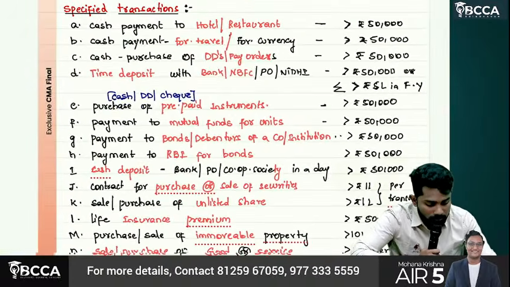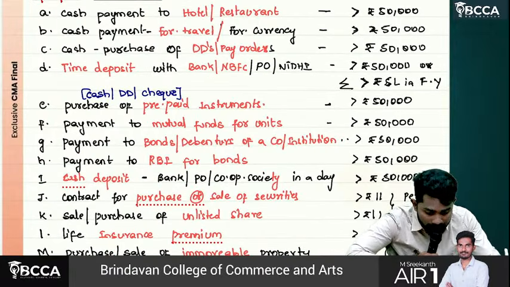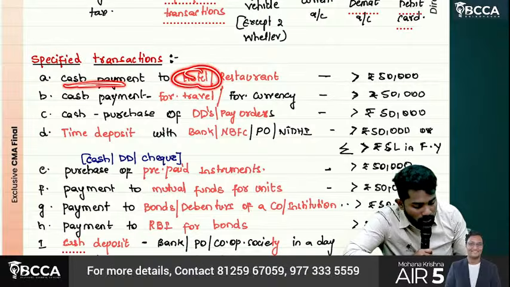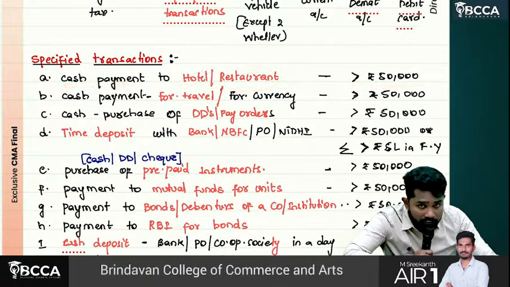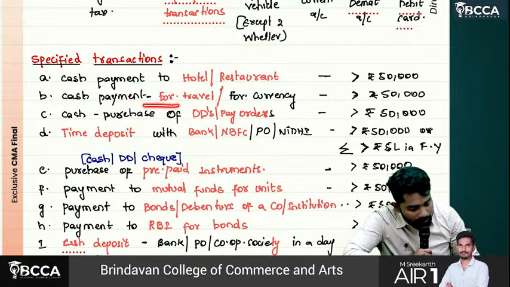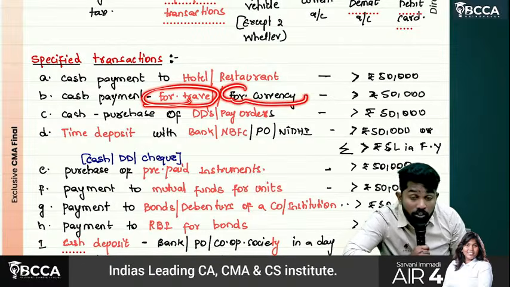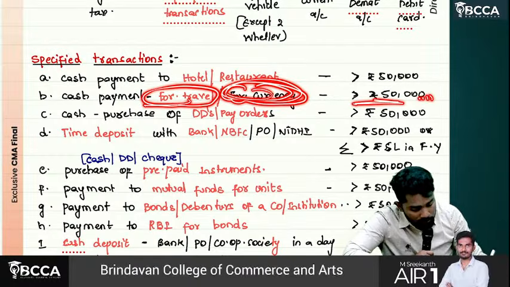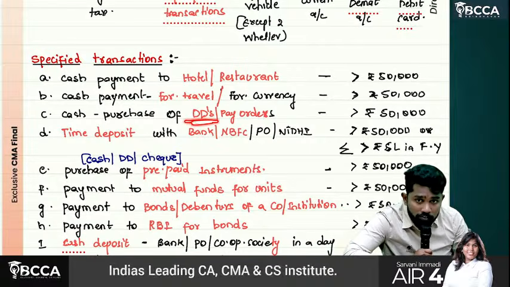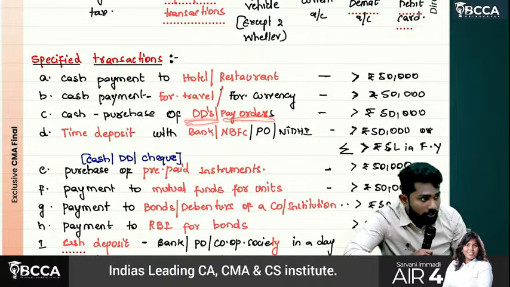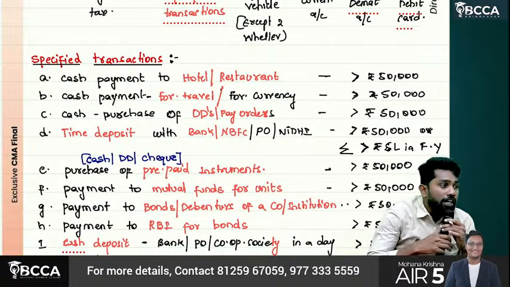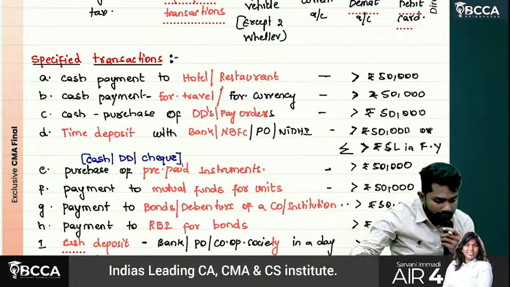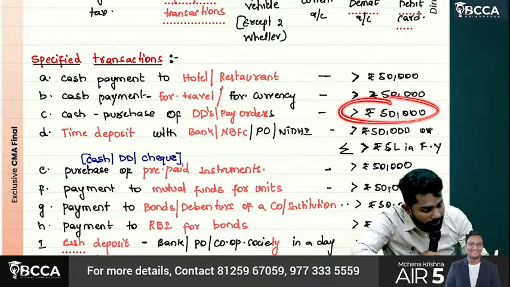Now we are going to discuss what are specified transactions. When you are making a cash payment to a hotel or restaurant in excess of 50,000. When you are making a cash payment for travel in foreign currency. More than how much, sir? 50,000. When you are purchasing demand drafts or pay orders from a bank, you are giving cash and buying a demand draft from the bank. I mean nothing but 50,000 cash converted into a DD or pay order, which is more than 50,000.